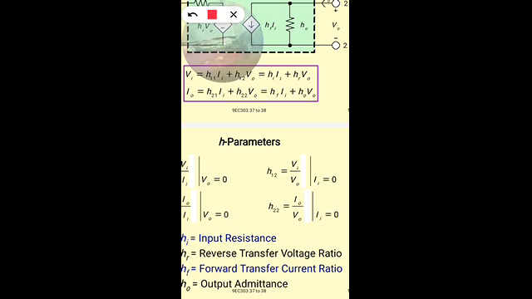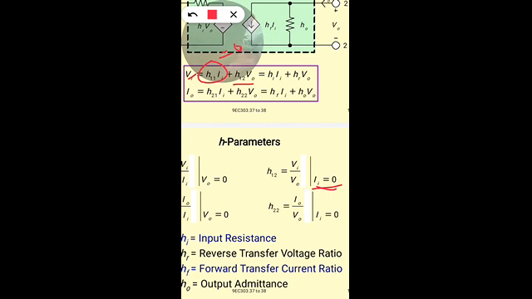When the input terminals are open circuited, input current becomes 0, so this term becomes 0. So we can find V in is equal to H12 V0.